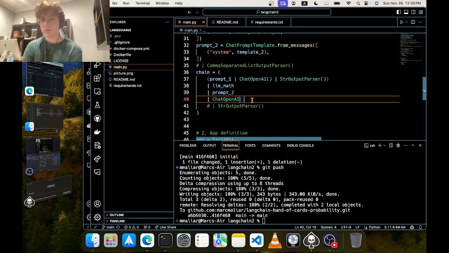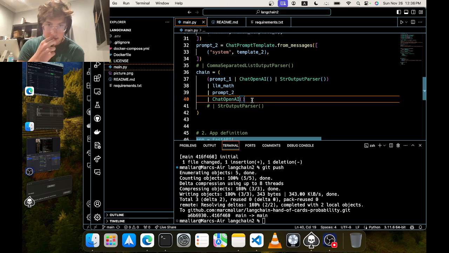So there are actually two invocations of ChatGPT. That makes sense, because the first time we want to take that hand of cards and come up with a mathematical expression, which requires ChatGPT, and at the end we want to take the probability and come up with a paragraph, which also requires ChatGPT. So there are two invocations here.